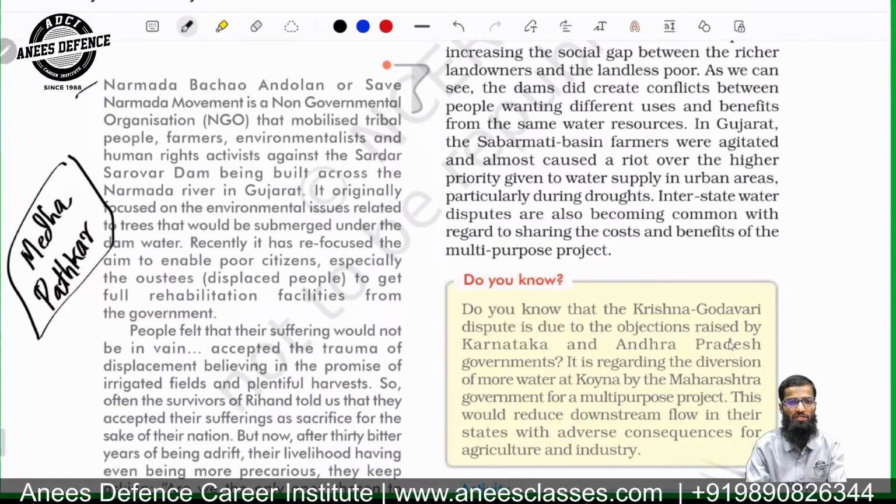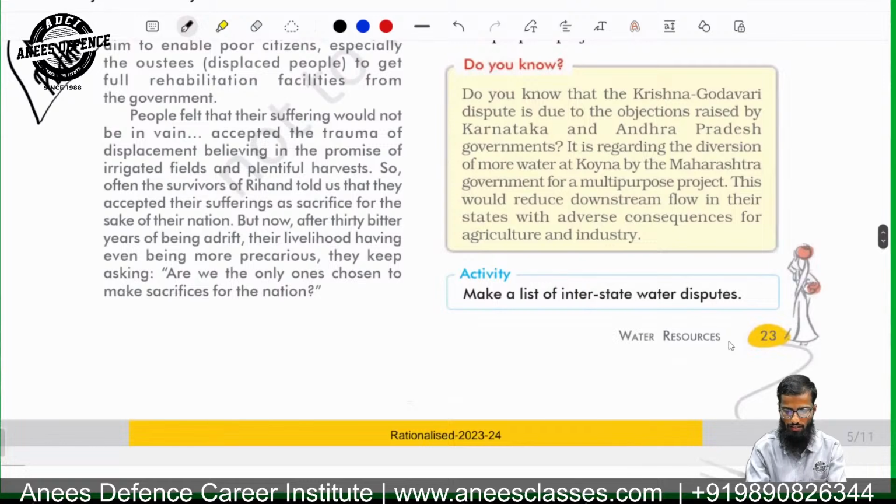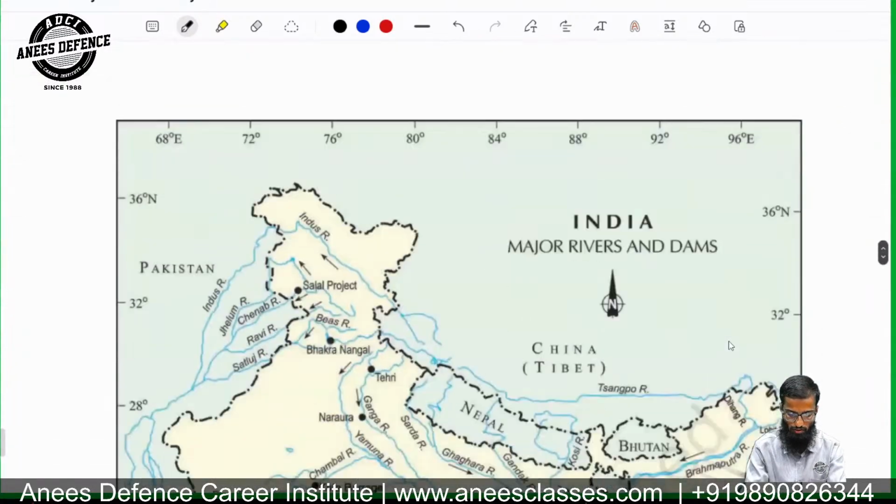Again, you have the Krishna Godavari dispute, due to the objections raised by Andhra and Karnataka. This dispute is fought between the Andhra Pradesh and the Telangana government.